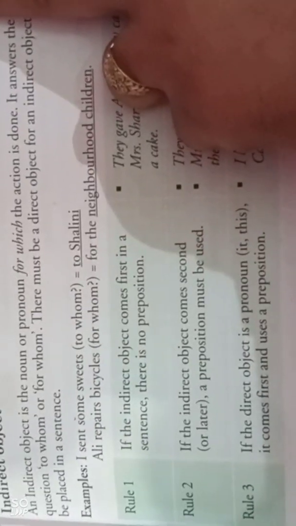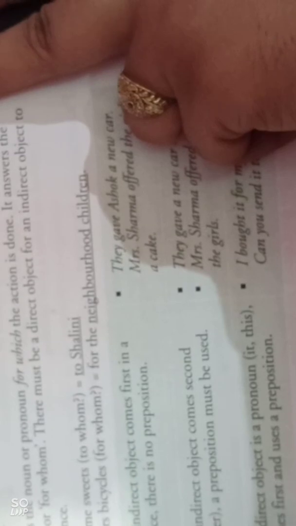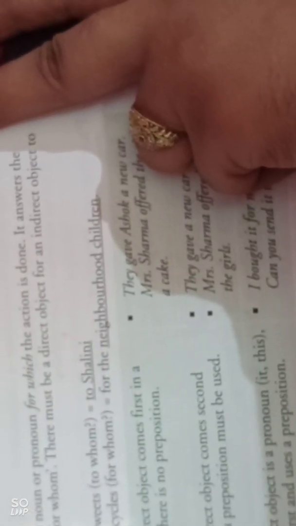So pebbles is the direct object in this sentence. A sentence that has a direct object may or may not have an indirect object. For example, I received the parcel. What did I receive? Parcel. In this sentence, there is no indirect object. Parcel is the direct object.